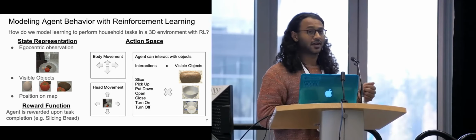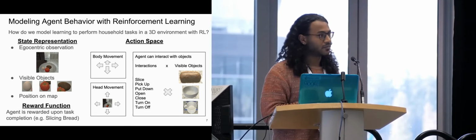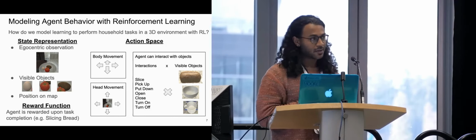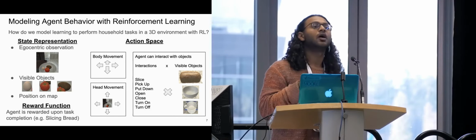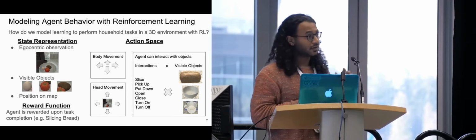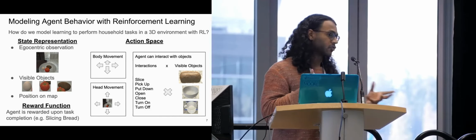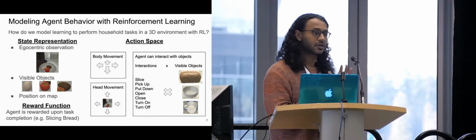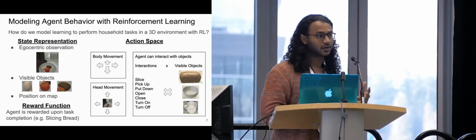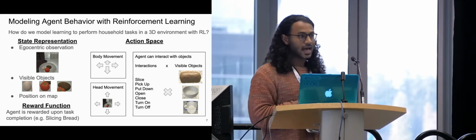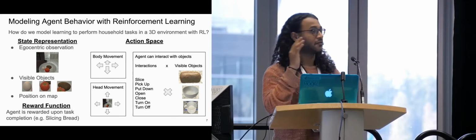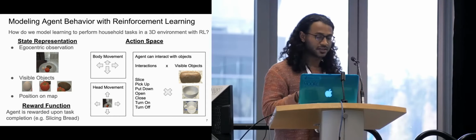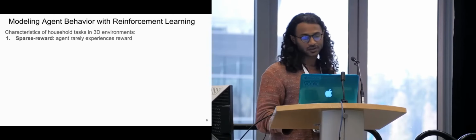Now the last thing to define is the action space. The agent can move its body, it can move forward, backwards, left and right, and it can move its head to shift its perception, up, down, rotating. And then a more interesting part of this is that the agent can interact with objects. There are some interactions it can do in general, like slicing, picking up, closing, and it can apply these to any of the visible objects. And so the action space there is a cross product of these interactions and the visible objects.